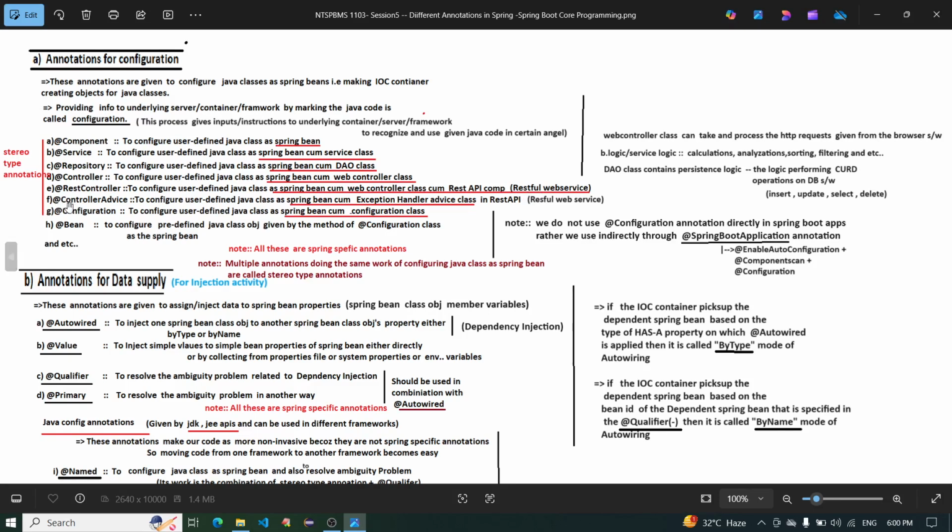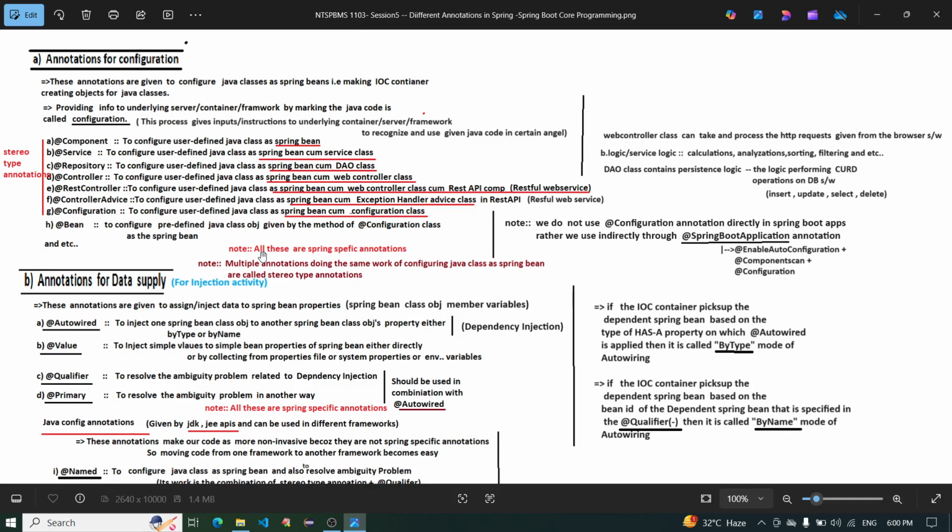F, @ControllerAdvice, to configure a user-defined Java class as a Spring Bean exception handling advice class in REST API RESTful services. G, @Configuration, to configure a user-defined Java class as a Spring Bean configuration class. H, @Bean, to configure a predefined Java class object given by the method of the @Configuration class as a Spring Bean, and so on.